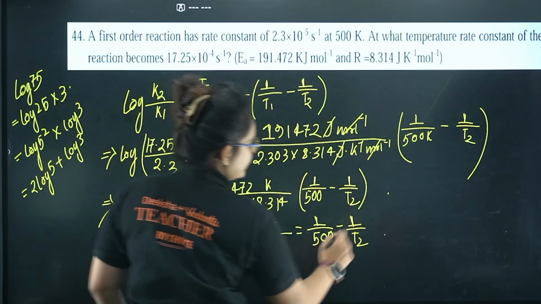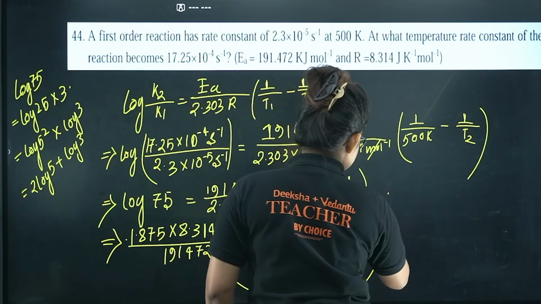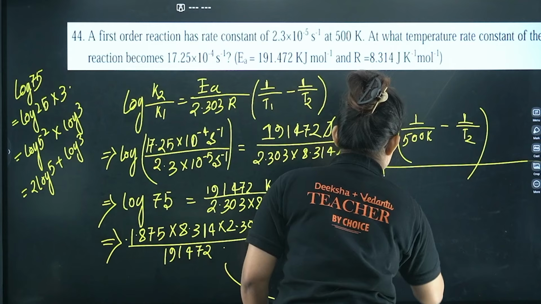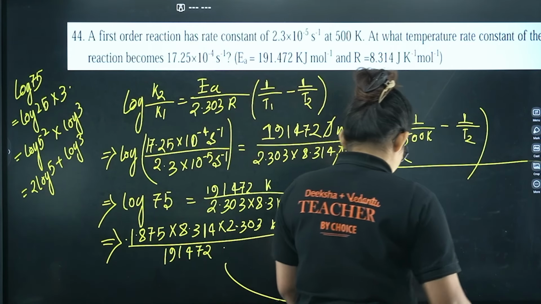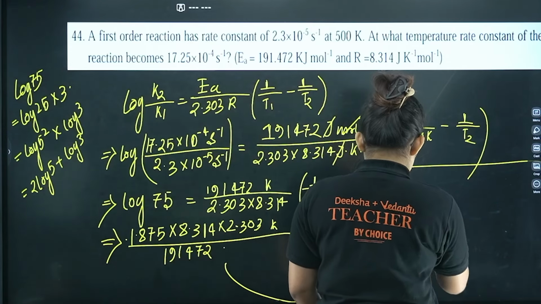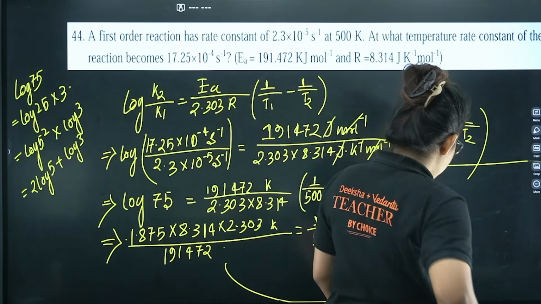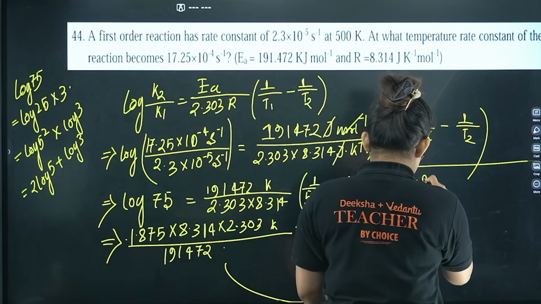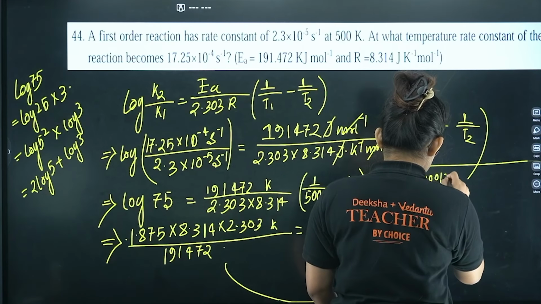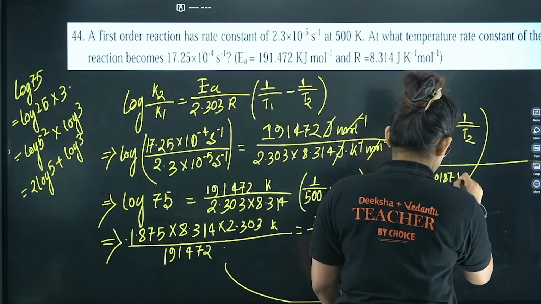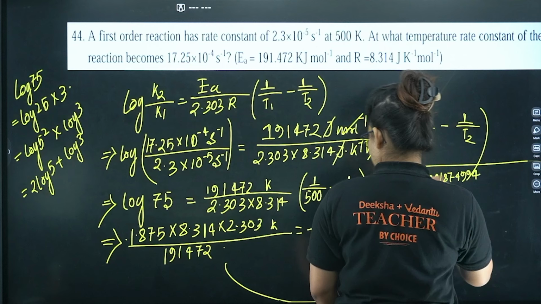Let's calculate further. I am taking it to that side. If you calculate this side, you will get something like 0.0001874994.